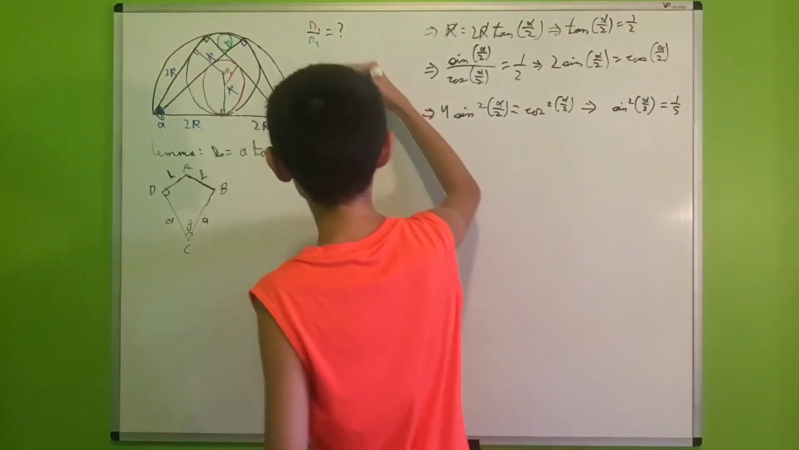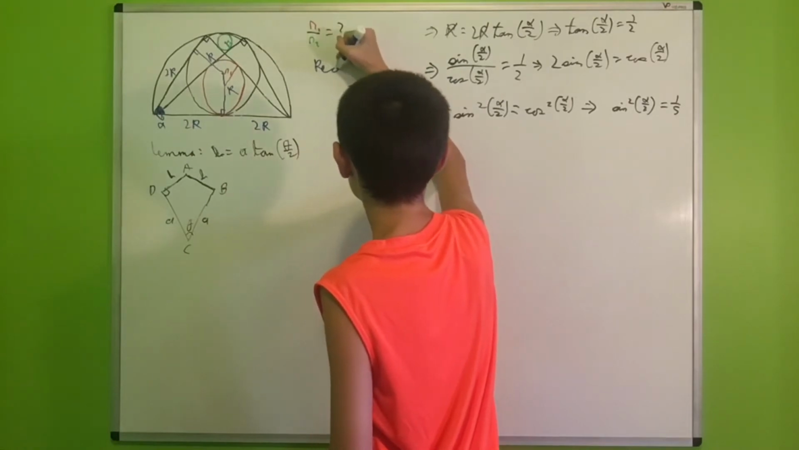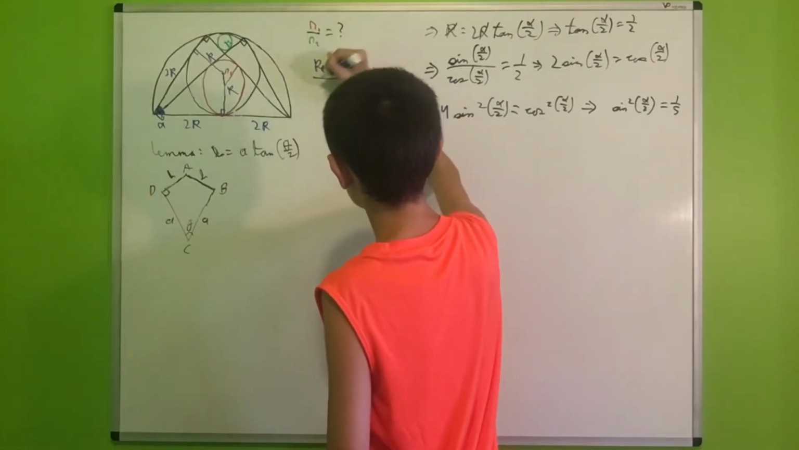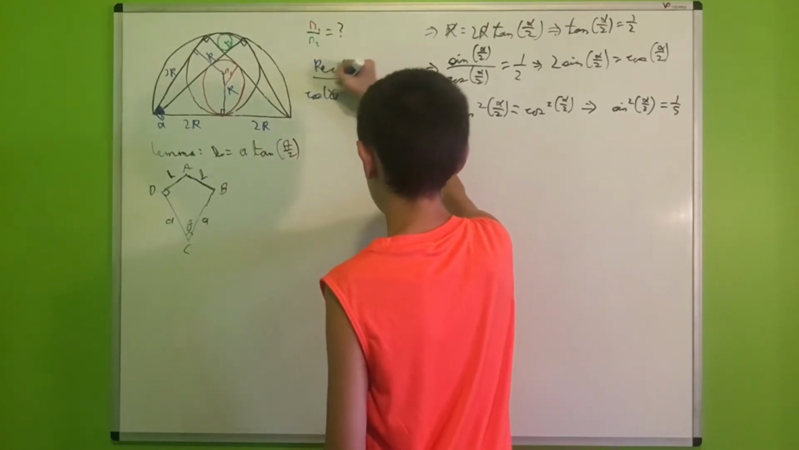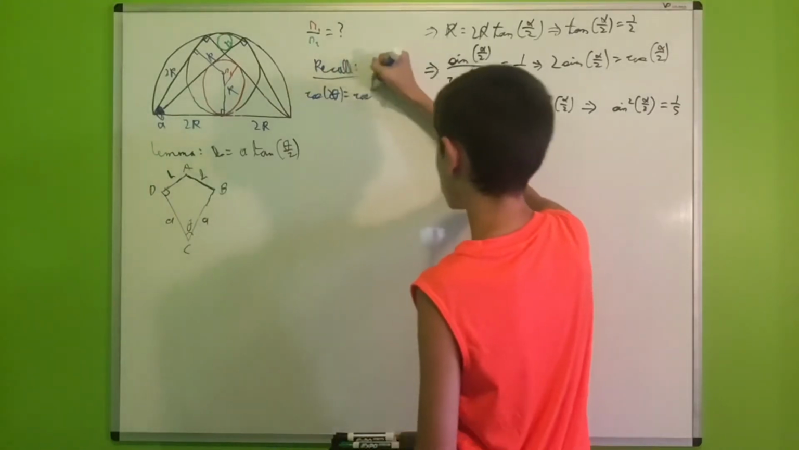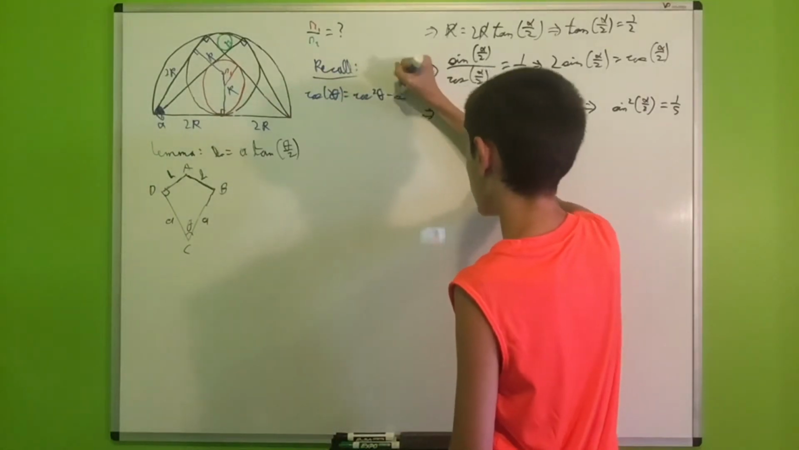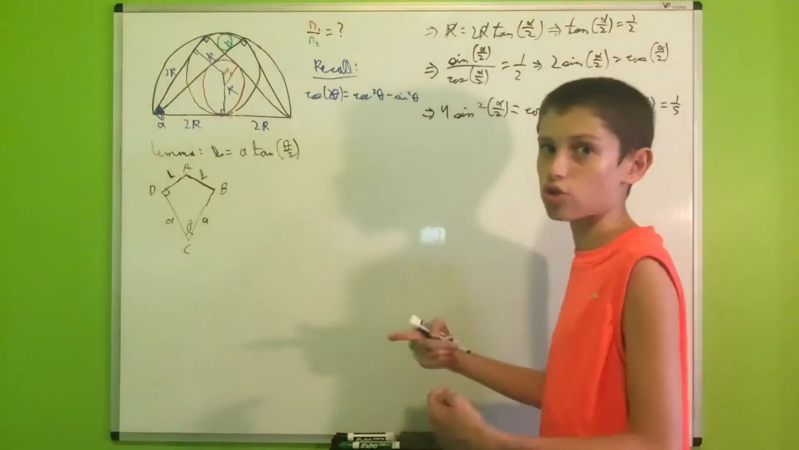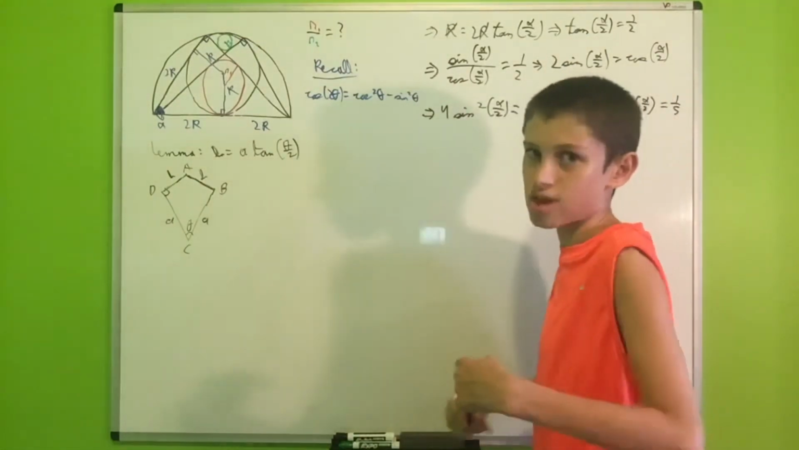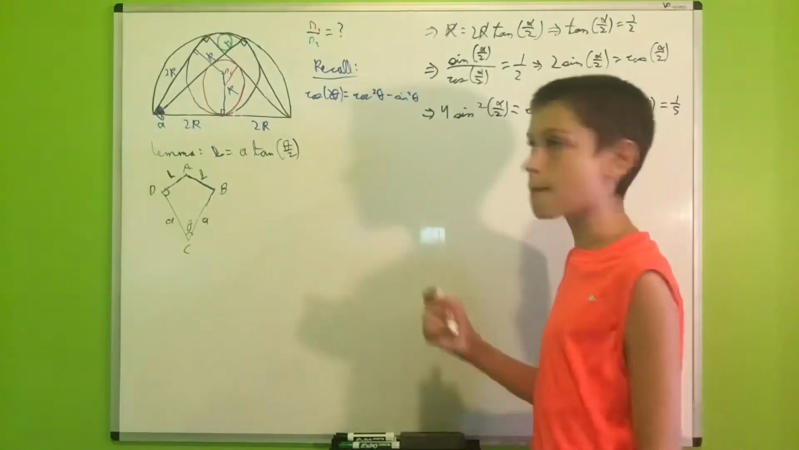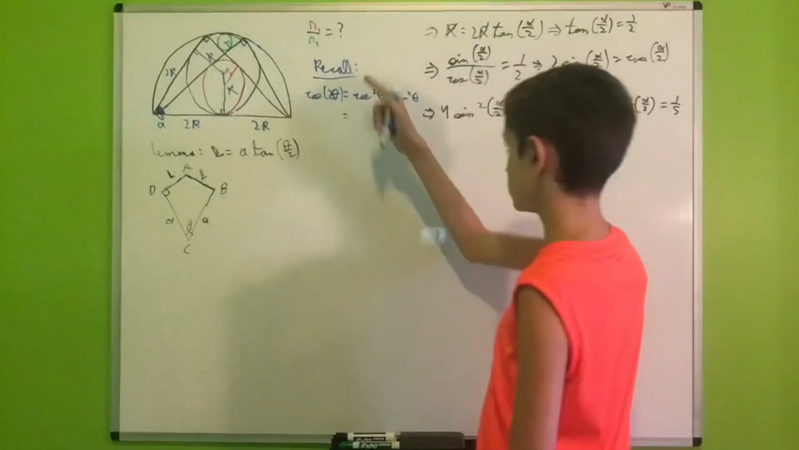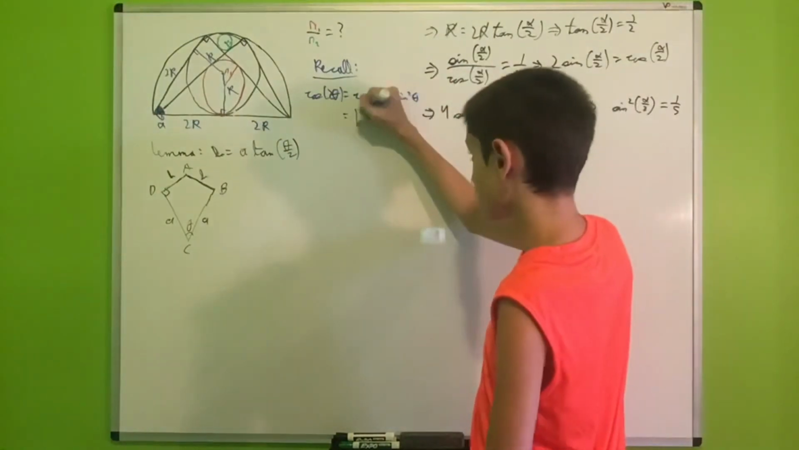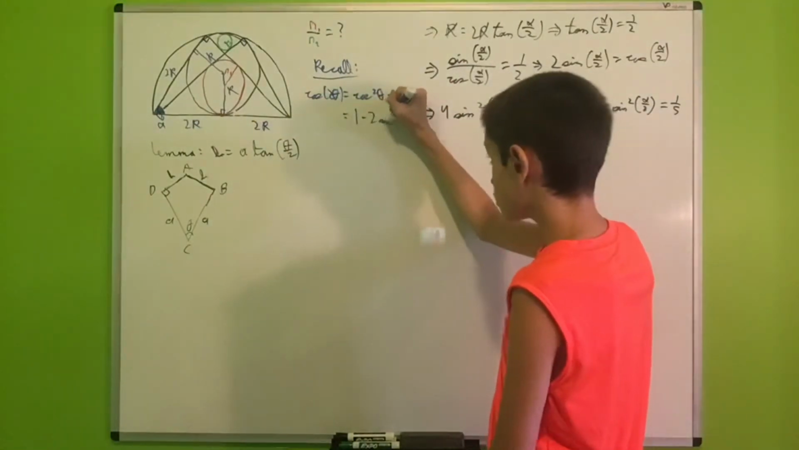And now, I would like to make use of the double angle identity for the cosine. So I would like to recall that the cosine of 2 theta is equal to cosine squared theta minus sine squared theta. But then, what is the cosine squared? Well, the cosine squared is nothing but 1 minus the sine squared, again by the fundamental theorem of trigonometry. Therefore, substituting this in and collecting like terms, we get that this is just 1 minus 2 sine squared theta.